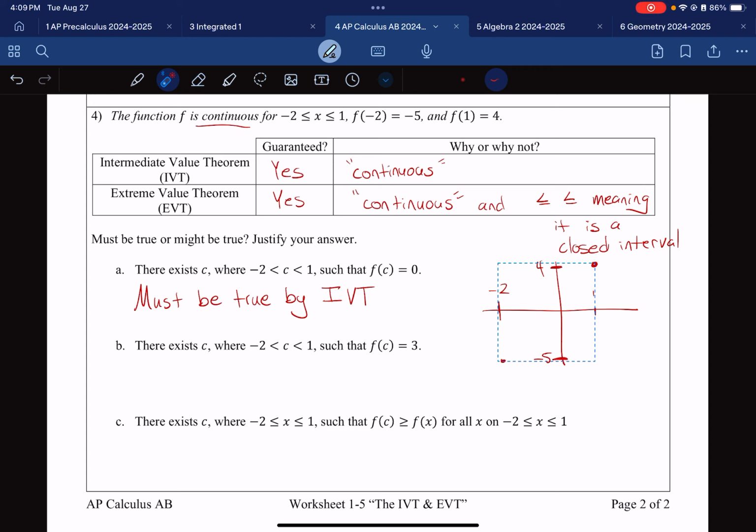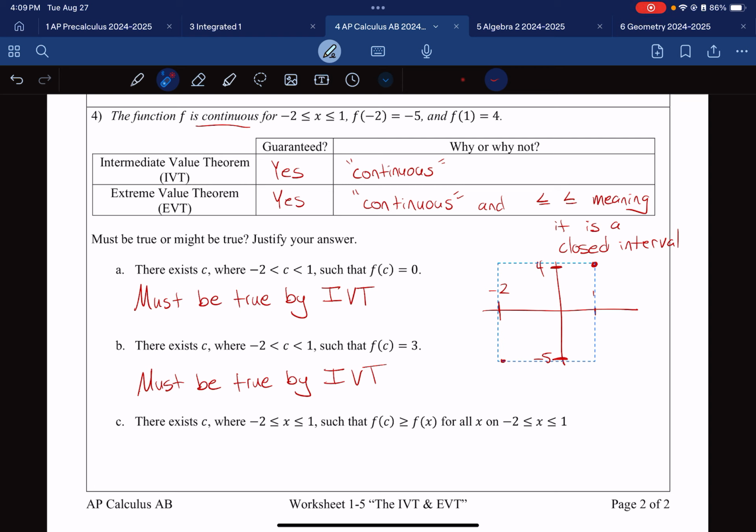All right, down here, it's saying kind of the same thing, but now it's saying, hey, the height is 3. And yet again, 3 is underneath 4. 3 is in that rectangle, so this one is also a must be true. So I'm going to go ahead and write down must be true. Why? Well, it's a height, so it's by intermediate value theorem. It's that rectangle.